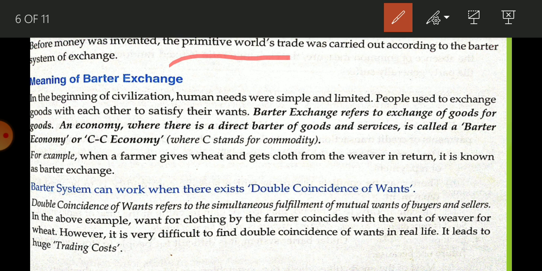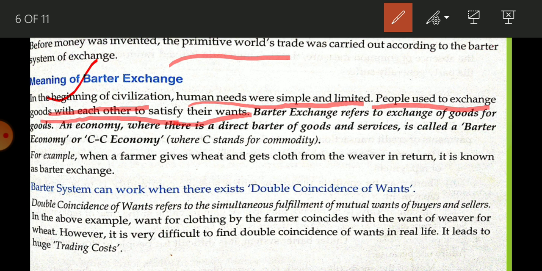So what is the meaning? First, it is related to which society? It is related to primitive society. Next, what is the meaning of barter system? In the beginning of civilization, human needs were simple and limited. People used to exchange goods with each other to satisfy their wants.